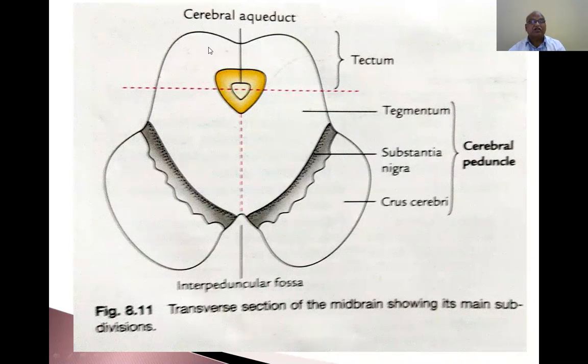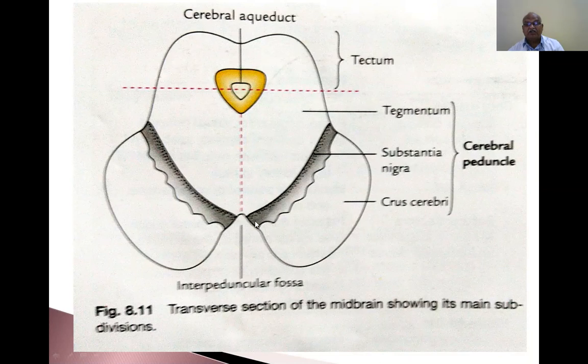So this is the dorsal part. This is the ventral part. The interpeduncular fossa is present in between the two crus cerebri, on the ventral aspect of the midbrain.